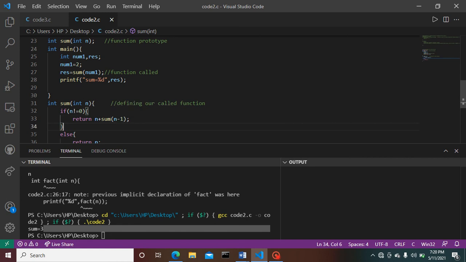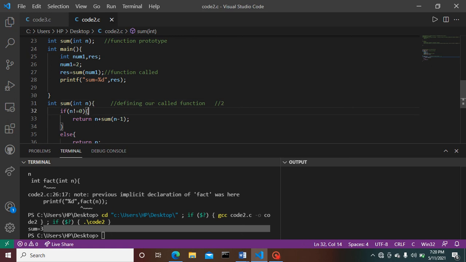Let's have a look how it works. We have provided in our main function num1 is equals to 2, and this num1 passes an argument to integer n with value of 2.